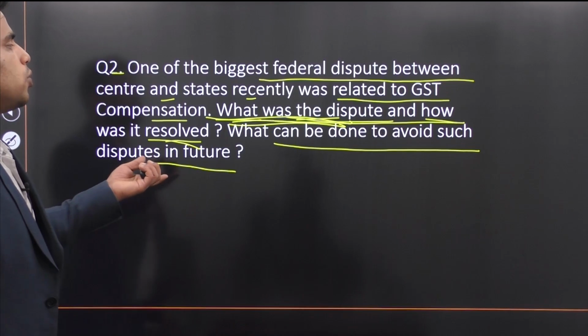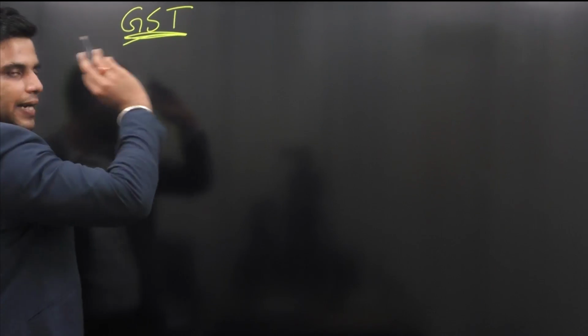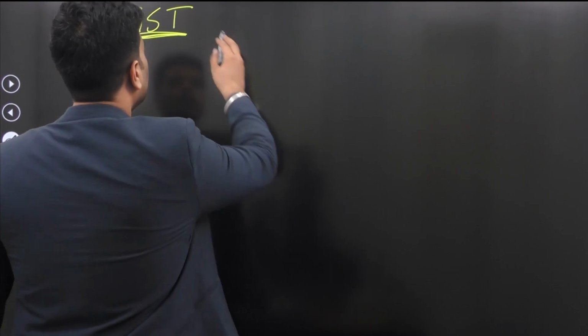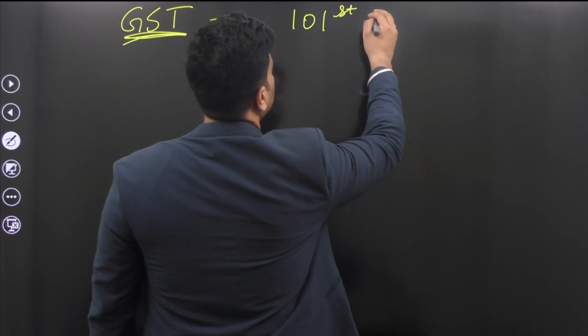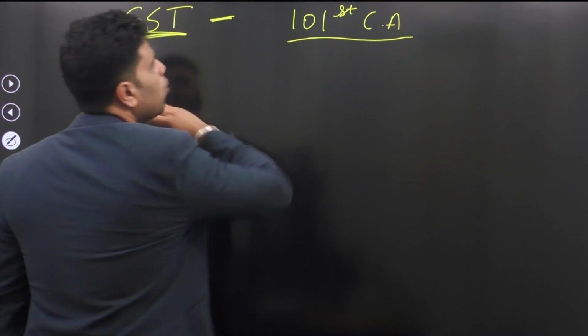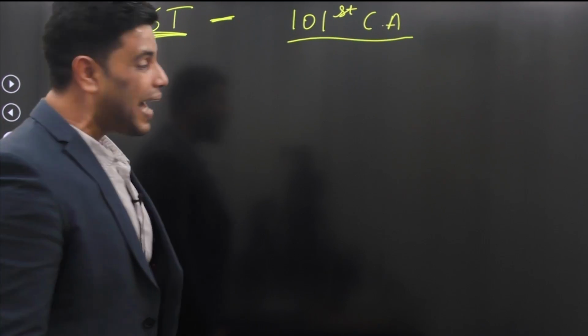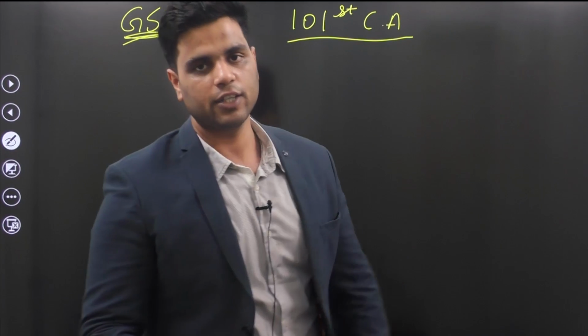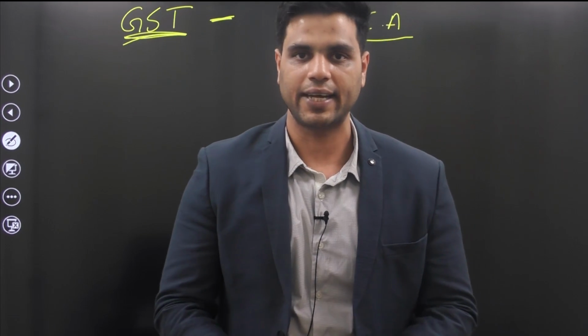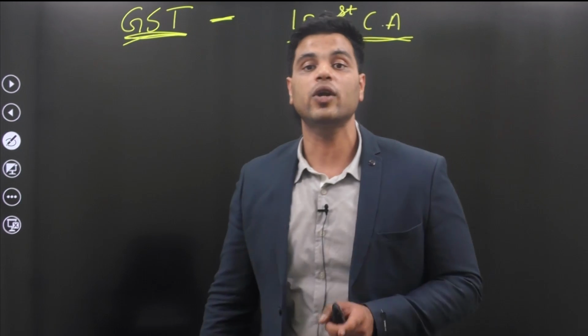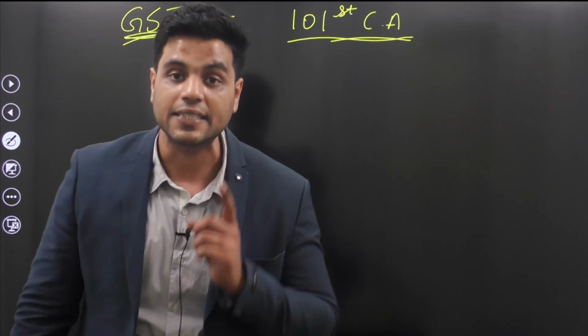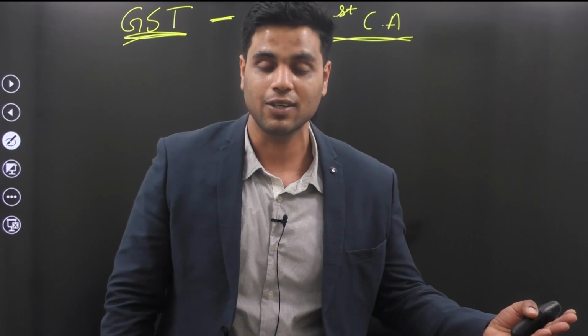Now, let's return back to this question. Okay, what was the dispute? Let me explain to you the dispute. Well, you know that for GST to come in India, there was a requirement of constitutional amendment. So through the 101st Constitutional Amendment Act, GST was enacted in India. GST became a part of your indirect taxation regime. Now this was a constitutional amendment which also required ratification of 50% states. This was that sort of an amendment, right?